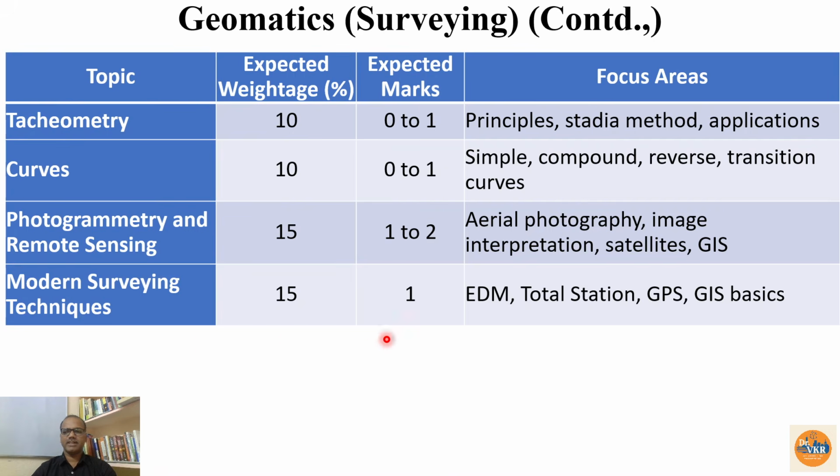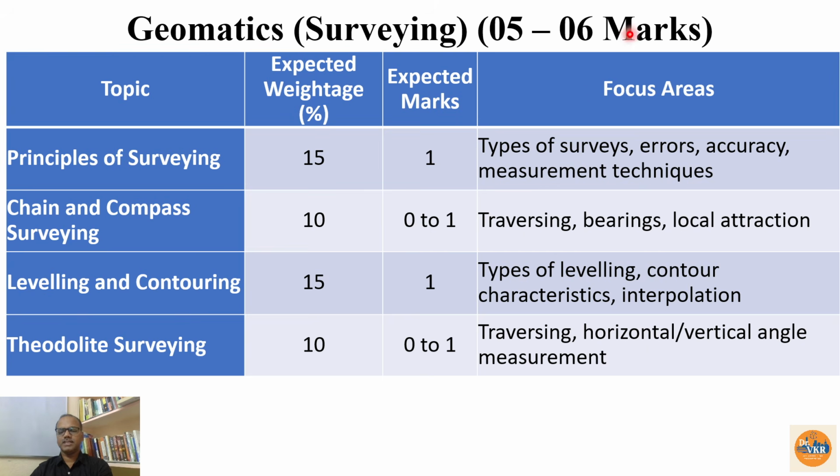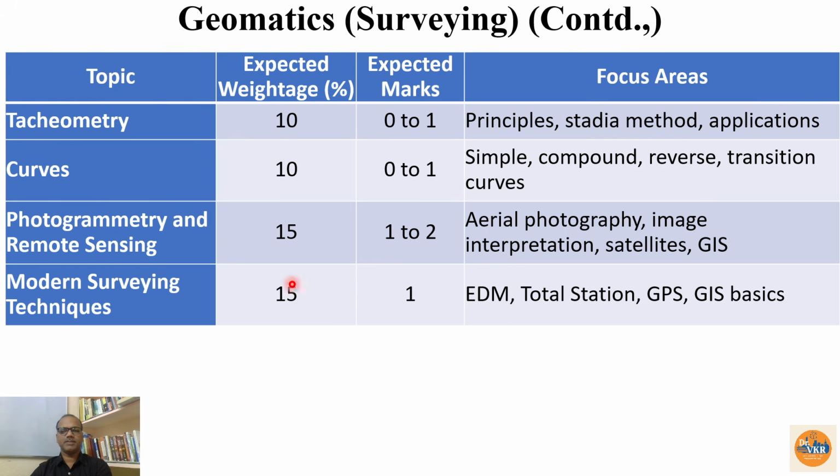Then modern surveying techniques like EDM, total station, GPS, GIS, basics. These things we need to have for 1 mark. Mandatory question from these two. From these two you can expect 3 marks. Out of the weightage of 6 marks, 50% will be covered from these two topics only. So please focus on these two topics of photogrammetry, remote sensing and modern surveying techniques.